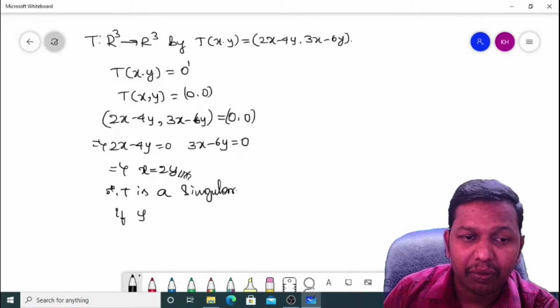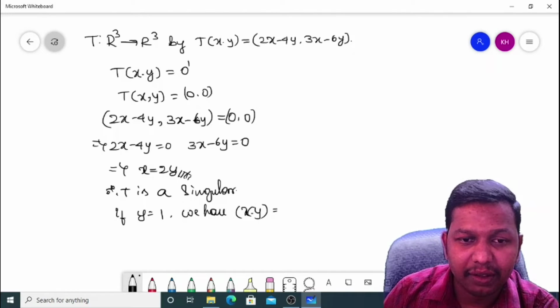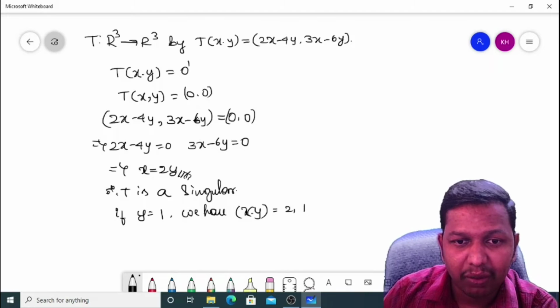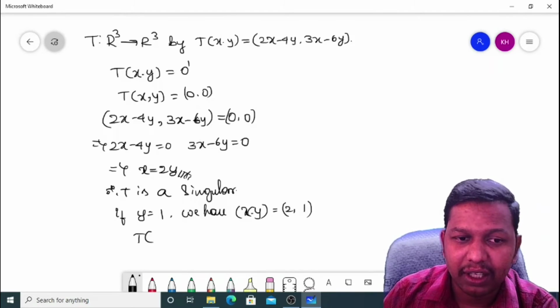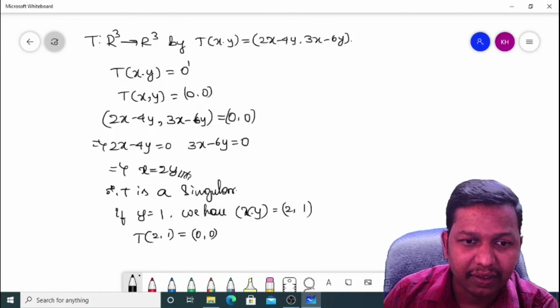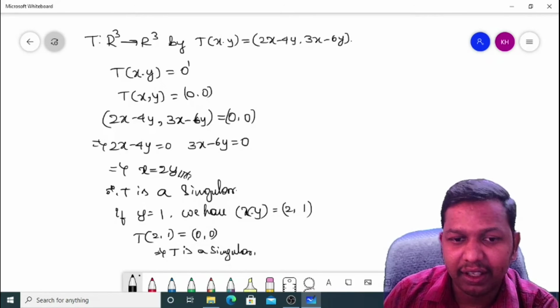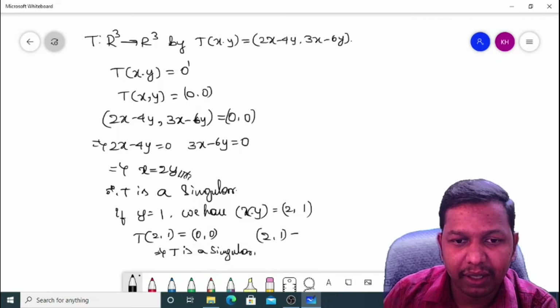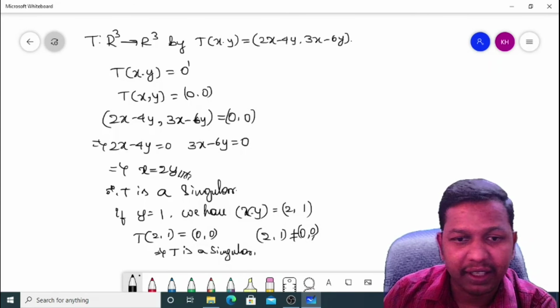If y is equal to 1, we have x comma y is equal to 2 comma 1. But T of 2 comma 1 is equal to 0 comma 0, which implies that T is singular. T is singular because 2 comma 1 is a non-zero vector.